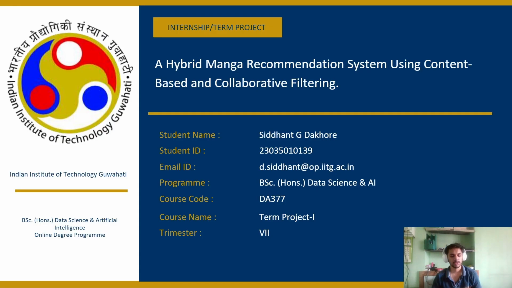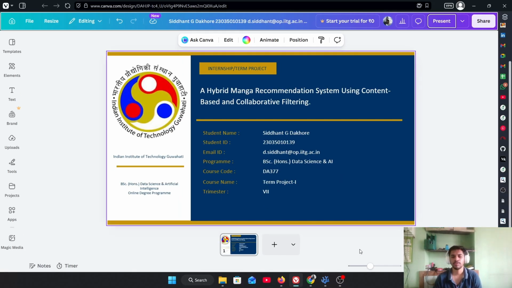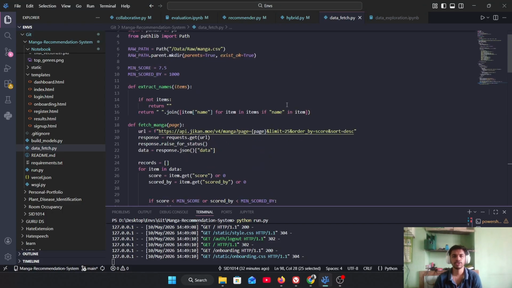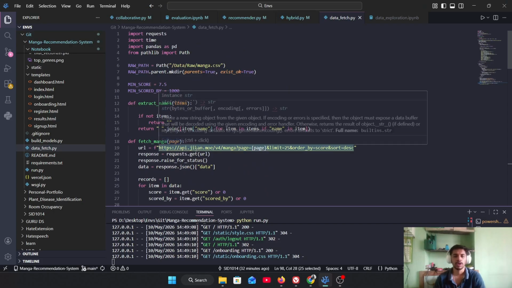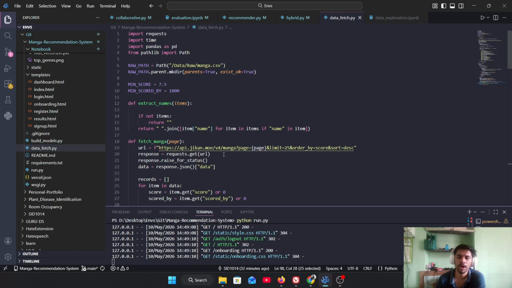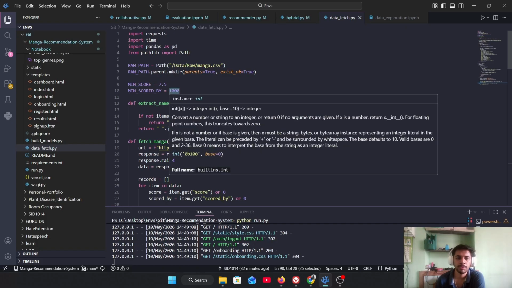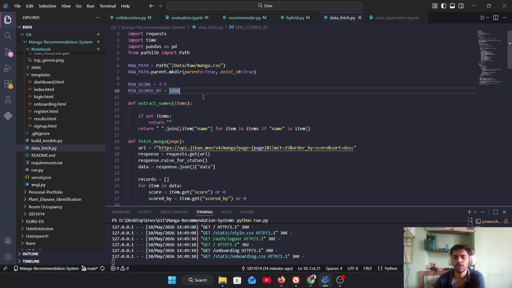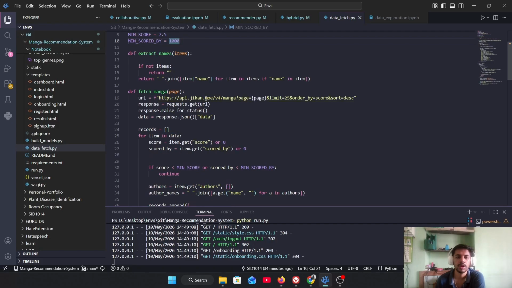The dataset for this project was fetched from the Jikan API. It provides us the manga dataset of the MyAnimeList app. We applied some filters to this fetching process, like a minimum score and a minimum number of people who should have rated that manga, because of some constraints in the later development phases, like deployment.